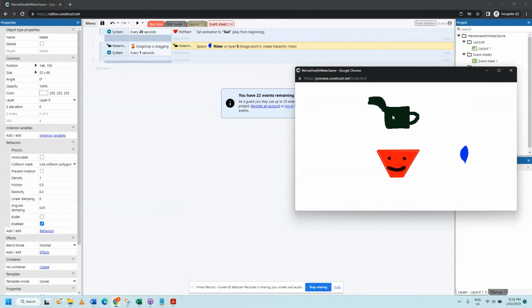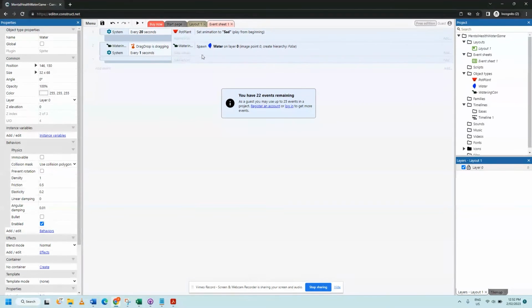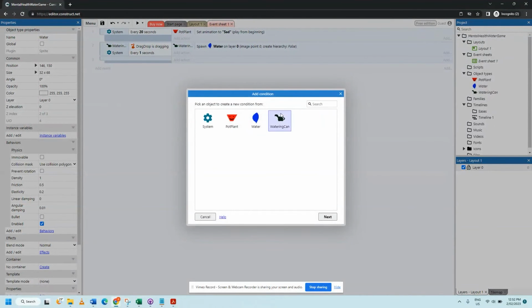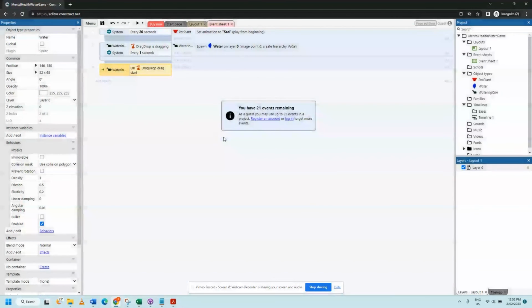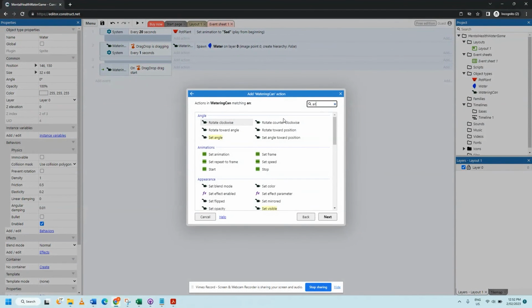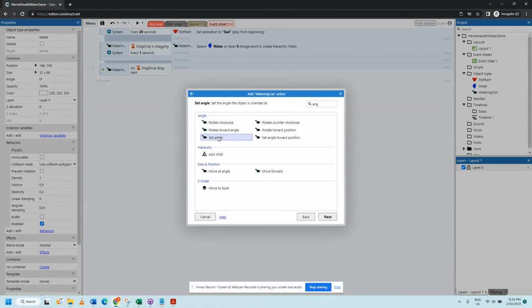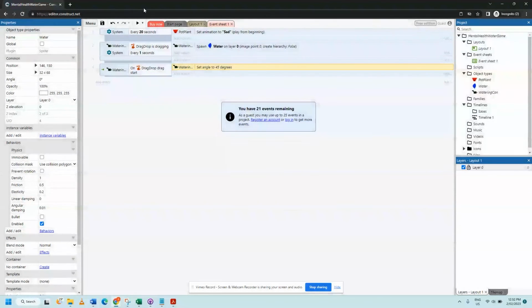Now, it looks a bit funny, doesn't it? Because the water is coming from the wrong place to begin with, and it's not tilting. Let's fix that up. So watering can on drag start, and we're going to change the angle. So angle to 45, I think it's going to be.